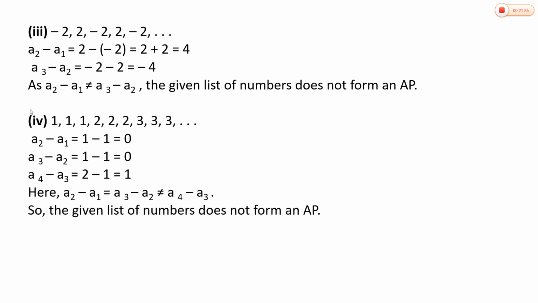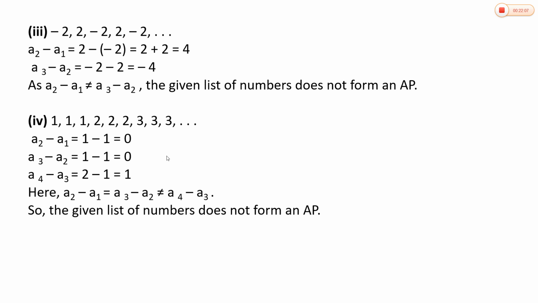See the next one. The sequence given is 1, 1, 1, 2, 2, 2, 3, 3, 3, etc. Here a2 minus a1 is equal to 1 minus 1, that is 0. a3 minus a2, that is 1 minus 1, here also it is 0. But a4 minus a3, that is 2 minus 1, is equal to 1. Here a2 minus a1 is equal to a3 minus a2, but it is not equal to a4 minus a3.